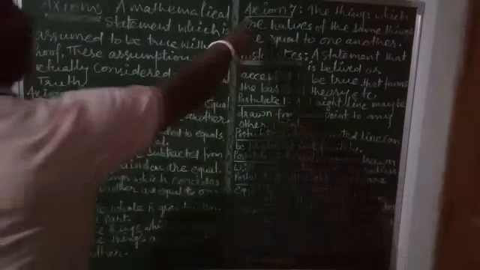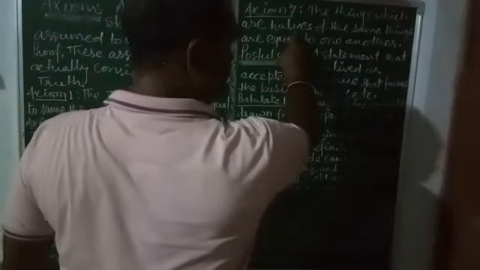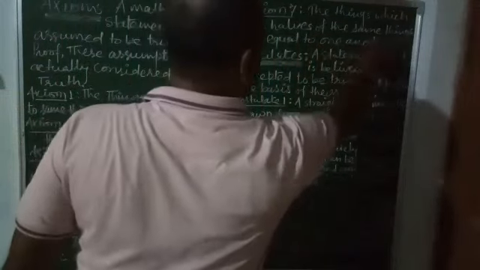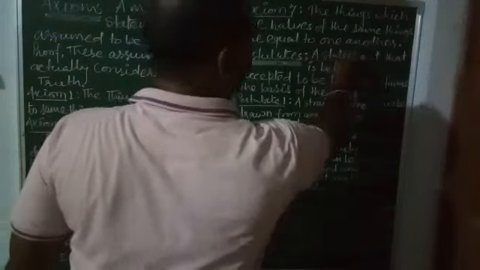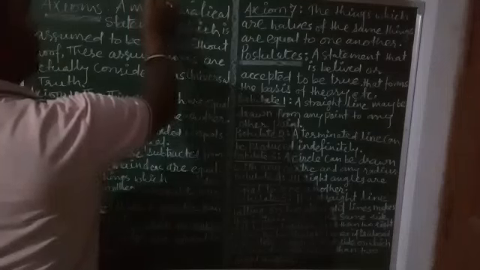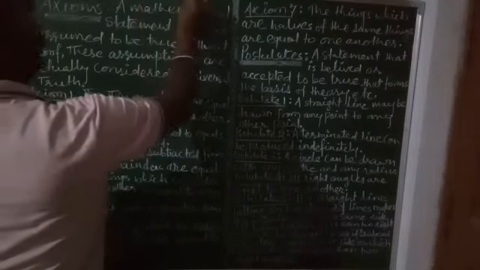Axiom number 7 says that the things which are halves of the same thing are equal to one another. Again very simple. Suppose we have two quantities and they are equal. A is equal to B, then A upon 2 will be equal to B upon 2, A upon 3 will be equal to B upon 3, A upon 5 will be equal to B upon 5, and so on. This is axiom number 7.